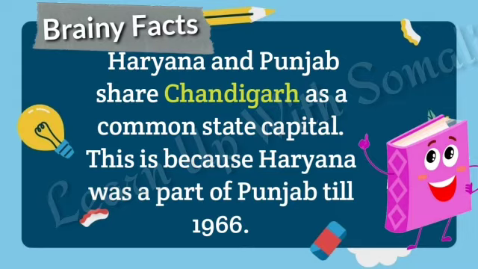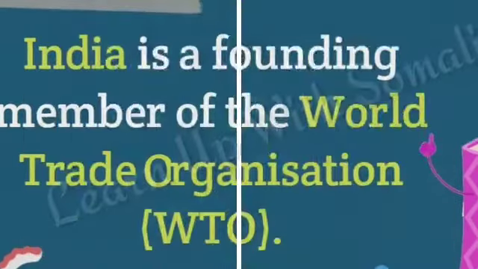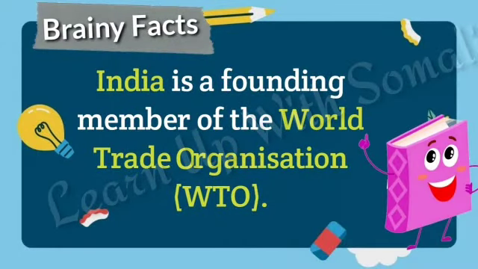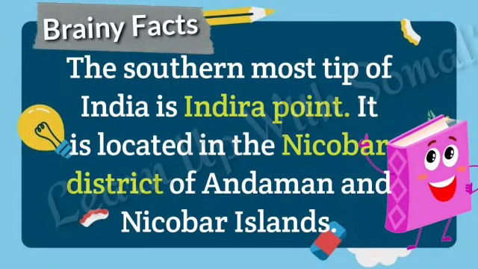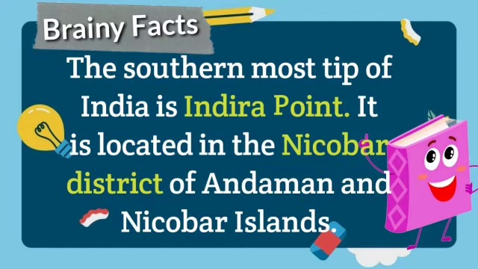This is because Haryana was a part of Punjab till 1966. India is a founding member of the World Trade Organization, that is WTO. The southernmost tip of India is Indira Point. It is located in the Nicobar district of the Andaman and Nicobar Islands.